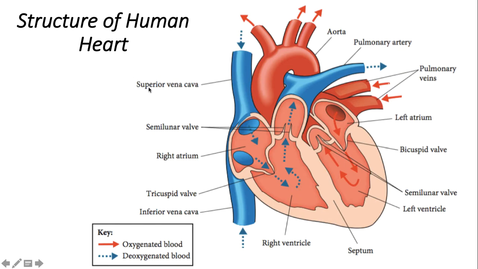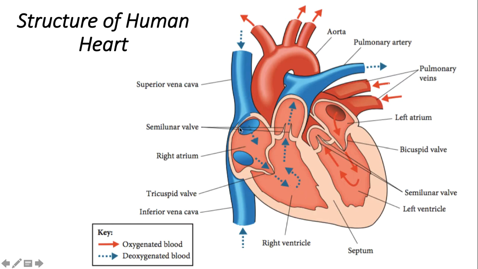Why is this one superior? Because it carries the deoxygenated blood from the head and the upper extremities. But the inferior vena cava is from the abdomen and lower extremities. Okay, ni daripada atas, ni daripada bawah. It carries deoxygenated blood into the heart.